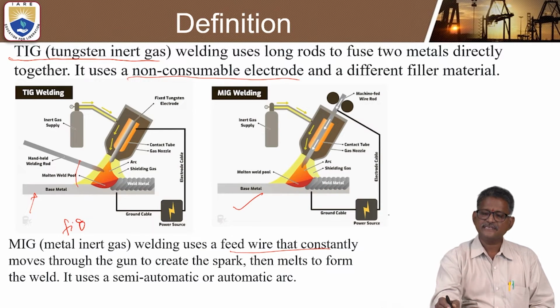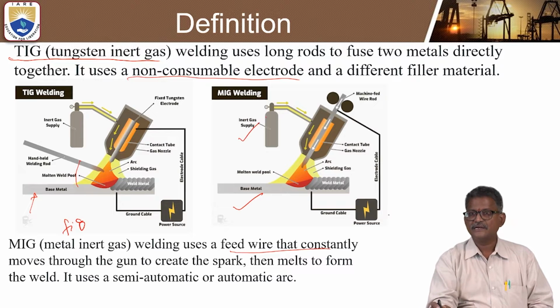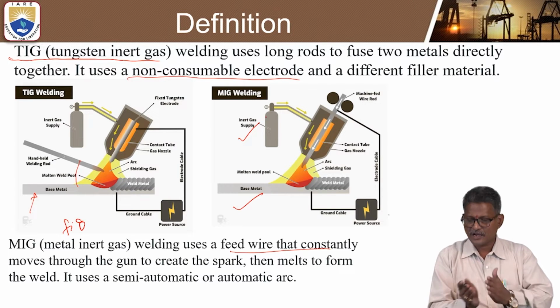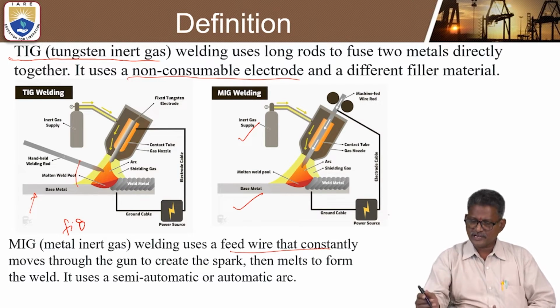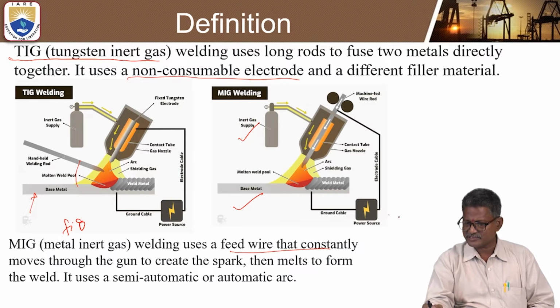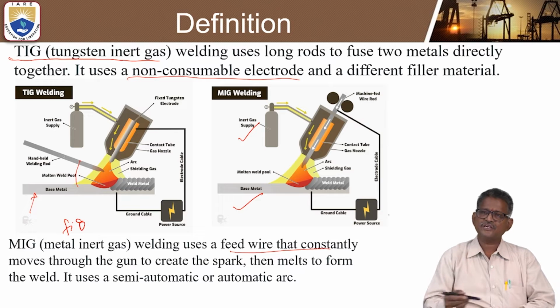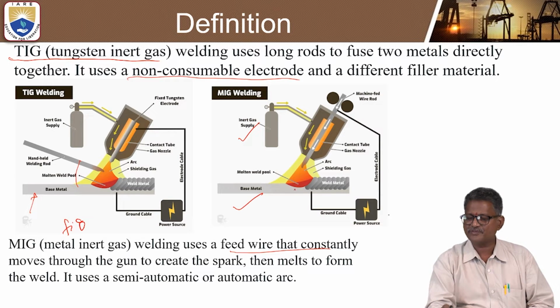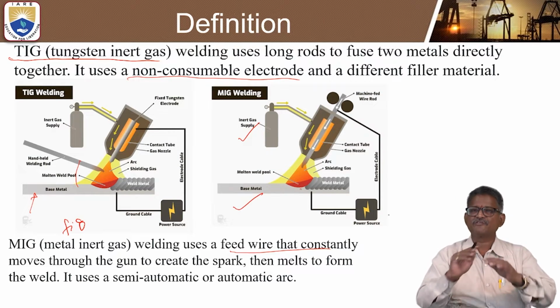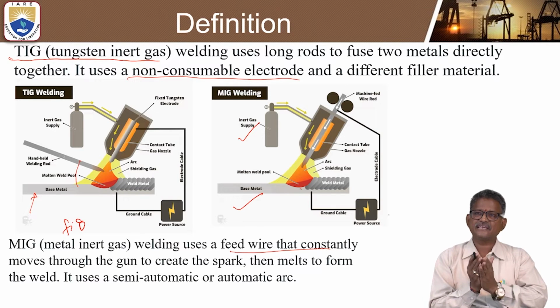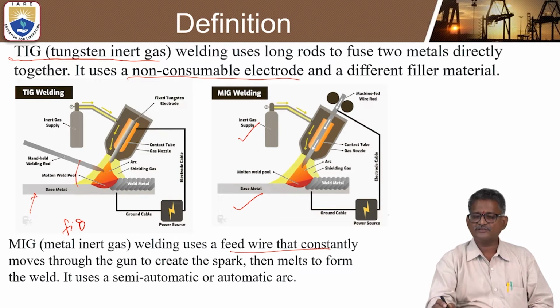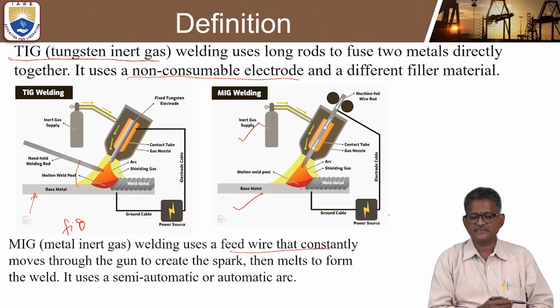Here also this is the inert gas supply, and there will be a continuous consumable electrode. It is like a wire that passes through the machine, the feed wire rod. Continuously the wire will flow, and there will be a spark and an arc. There will be shielding gas, and the arc can also be obtained in MIG welding.